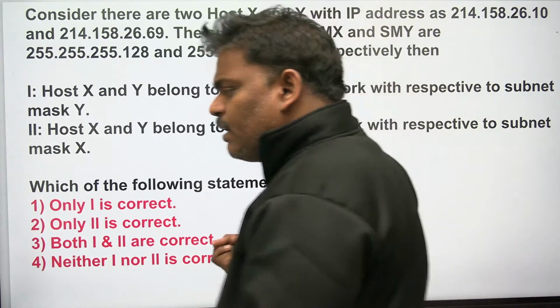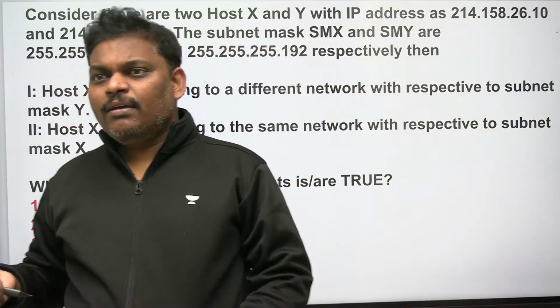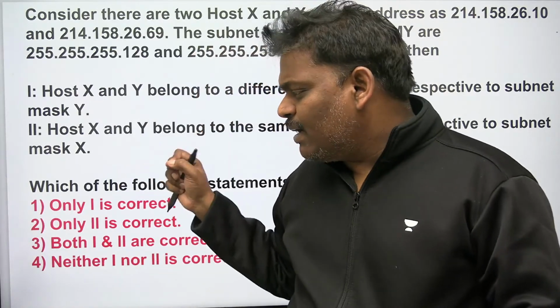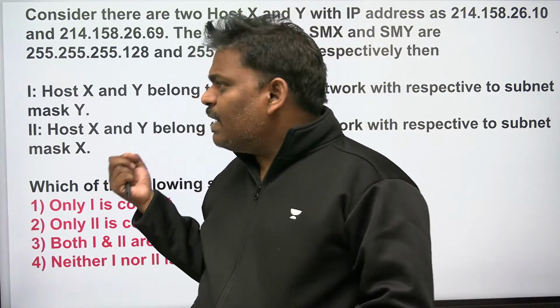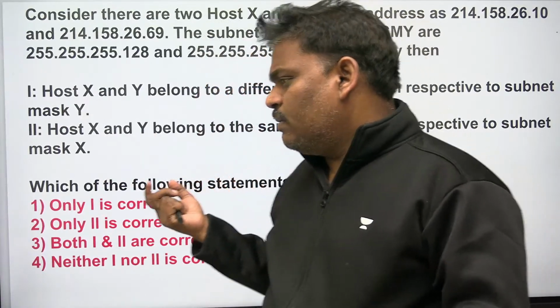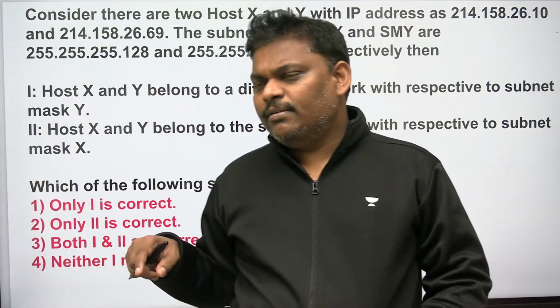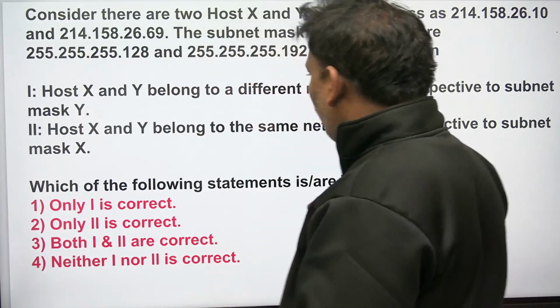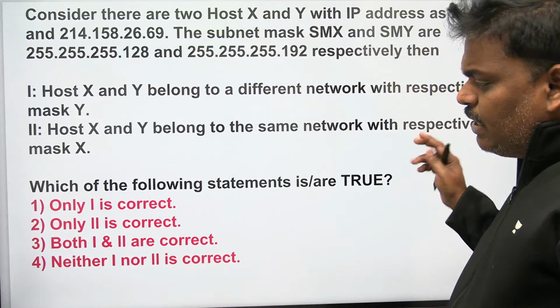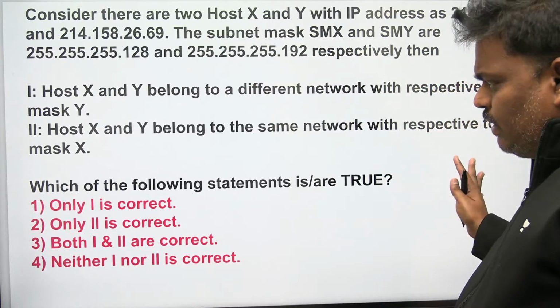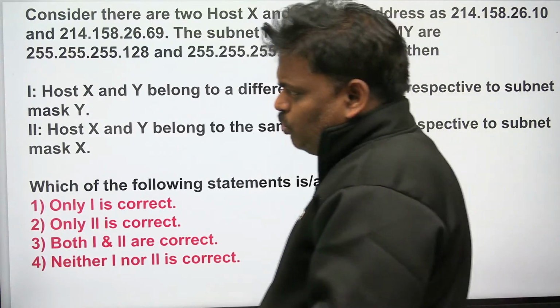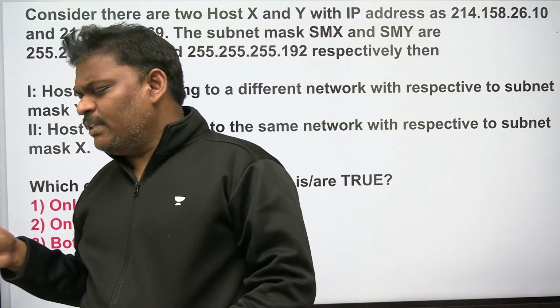Simply, in my opinion, whatever questions come from IP addressing in the GATE examination, indirectly or directly, you perform the AND operation. Subnet mask and IP address, do the AND operation, and you will get the network ID. Just check whether the matching is there or not. Everyone knows this problem, but the question will be given indirectly or directly like this. Sometimes they will give input as output, sometimes output as input.